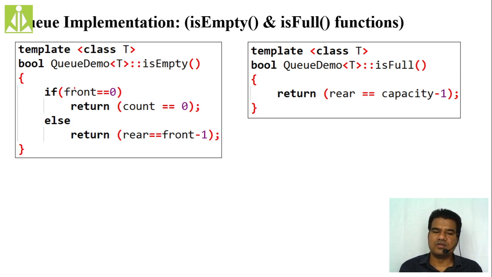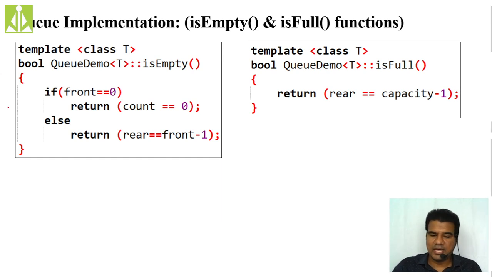Otherwise, we are returning false. So these two conditions indicate the emptiness of your queue. If front equals 0, your count must be 0. This is your queue emptiness condition. Otherwise, if your front is not equal to 0, then your rear must be front minus 1. These two conditions will indicate the emptiness of the queue.